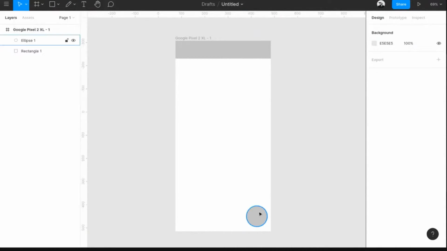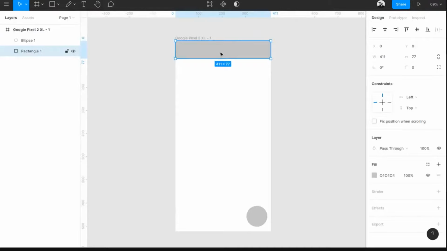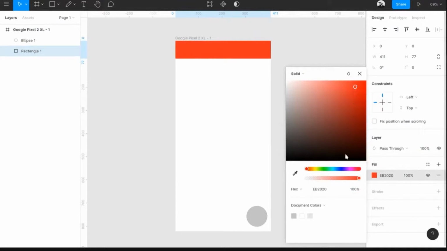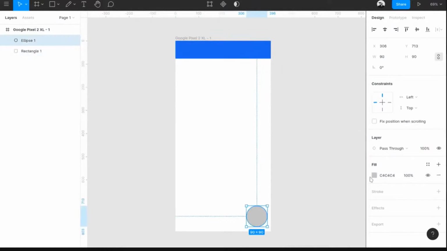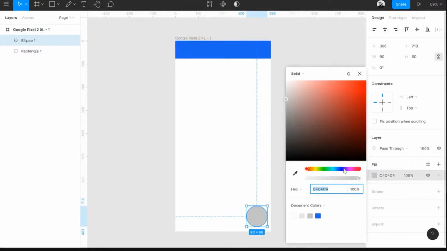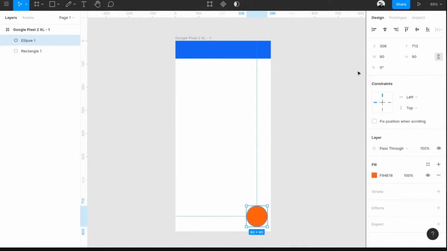So to color these objects, whenever I click on it, there will be a fill option over here. You can basically click on the color and change the color of it. I'll do it blue. And for the floating action button, I'll give a green maybe. An orange color. We'll get back to the coloring thing in detail in a while.